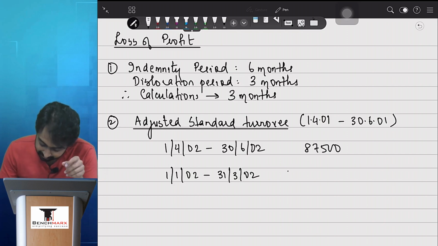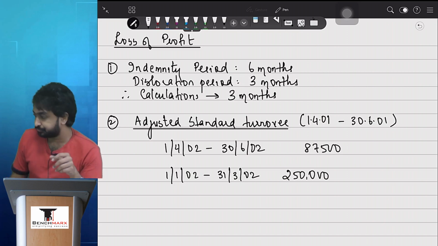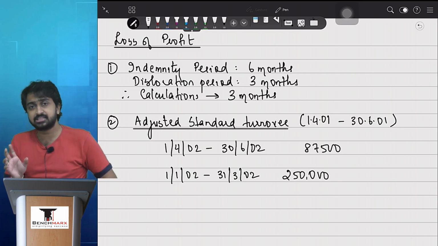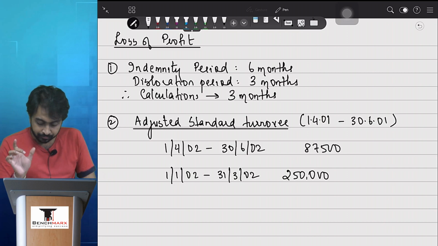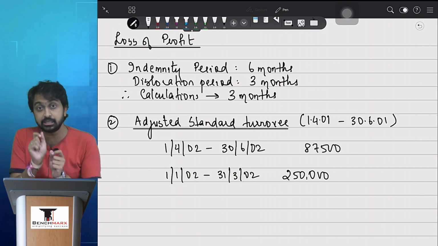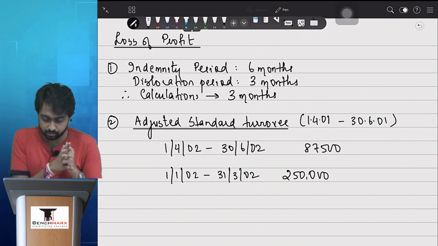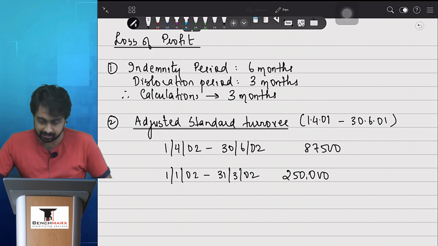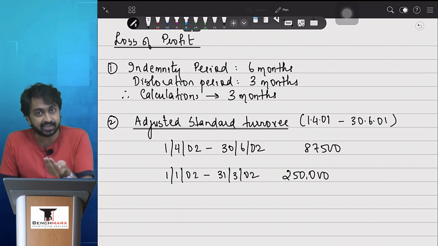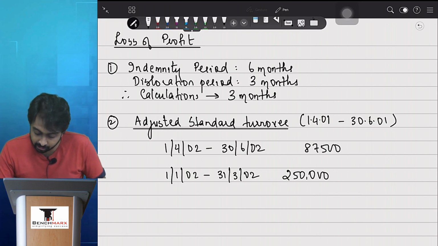This 2,50,000. Now, थोड़ा ध्यान दो. The sales in the first 3 months of the year 2002 are 2,50,000 and the question has said that the sales of the current year are having a trend of 15% ना.